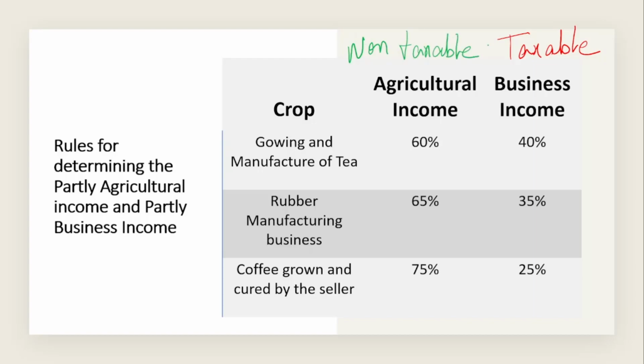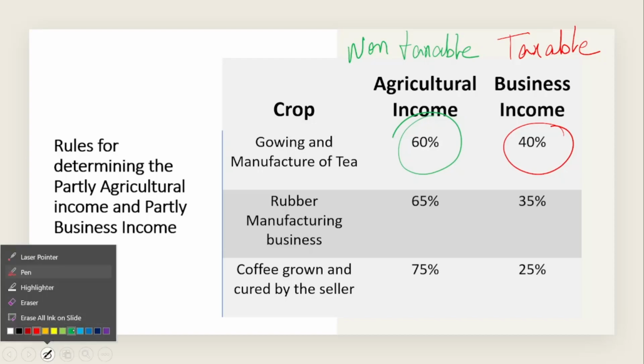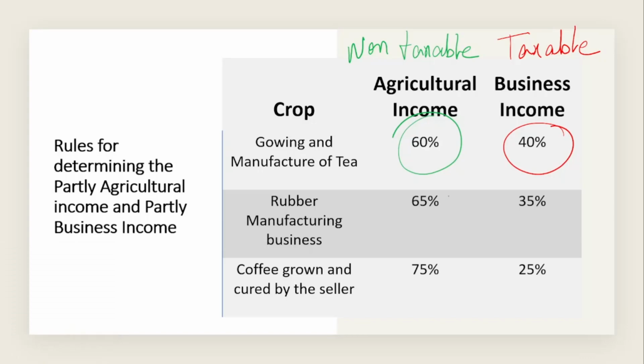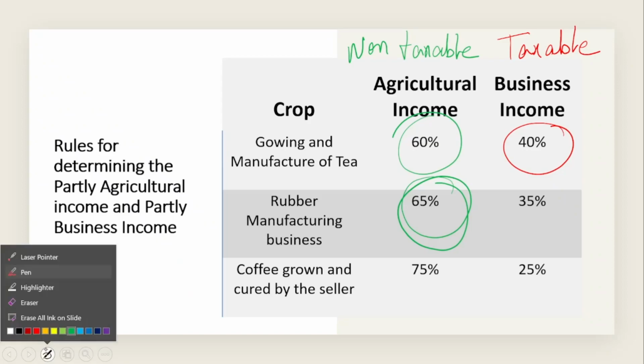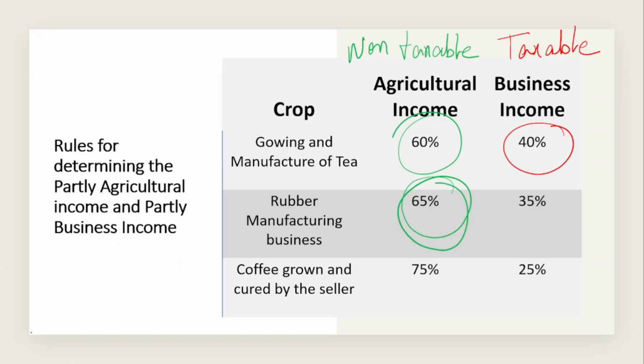Now, in growing and manufacturing of tea, whatever income you earn, 60% of the income is non-taxable because it is agricultural income. But the remaining 40% you have earned is non-agricultural income and business income, so it is taxable. Next, in the case of rubber manufacturing business, 65% of the income you earn is considered agricultural income, so it is non-taxable.